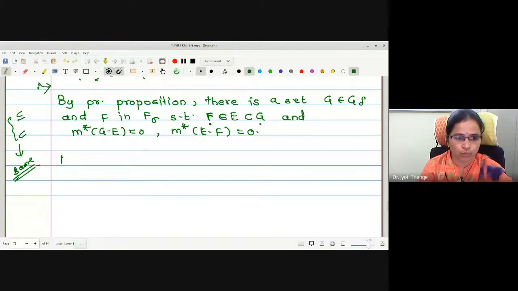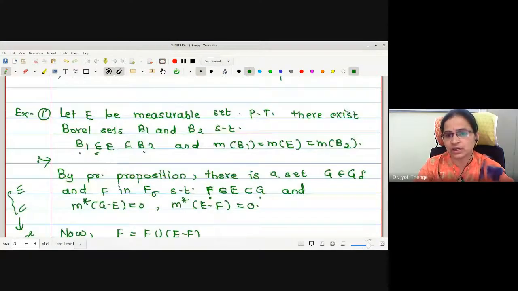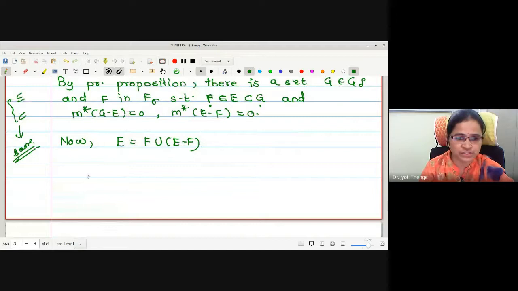Now I am going to write E, as we have discussed earlier, as the union of F and E minus F. Here I have explained it already. Now if I wanted to write in terms of G, how can I write?